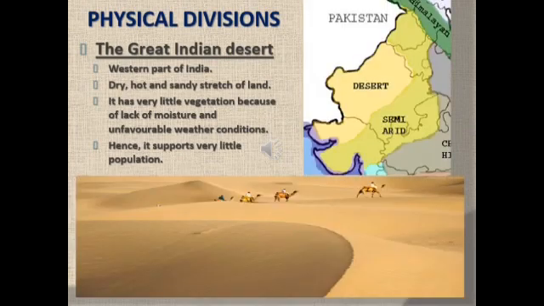The Great Indian Desert. In the western part of India lies the Great Indian Desert, which is also known as the Thar Desert. It is a dry, hot and sandy stretch of land. It has very little vegetation because of lack of moisture and unfavorable weather conditions. Hence, it supports very little population.